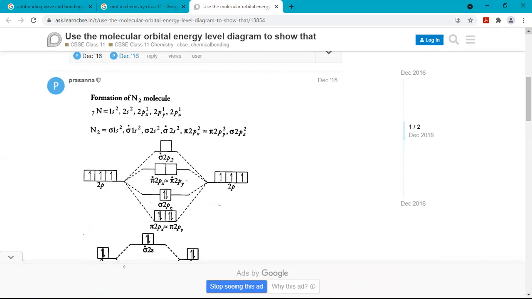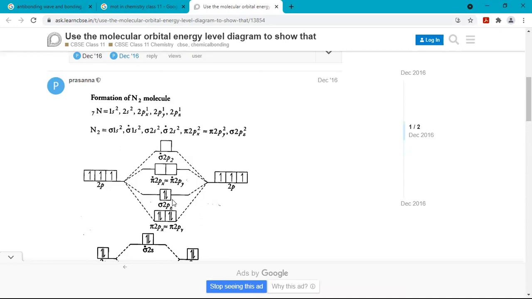Since we are making an energy level diagram in which we arrange orbitals on the basis of their energies, if we distribute the molecular orbitals on the basis of energy, then px and py have equal energy, and pz is different in energy from px and py.